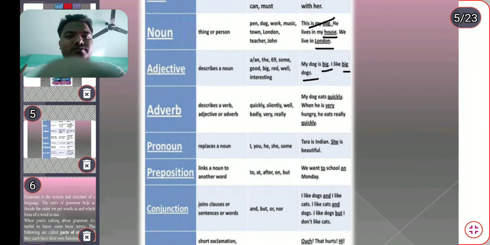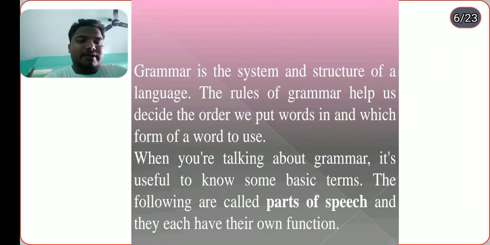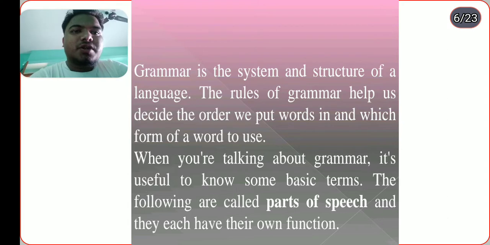Then we proceed further. So, what is the definition of grammar? Grammar is the system and the structure of the language. The rules of grammar help us decide the order we put words in and which form of words to use. When we are talking about grammar, it is useful to know some basic terms. The following are called the parts of speech and they each have their own function.